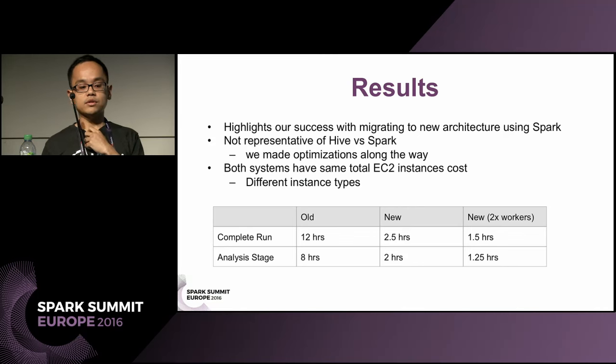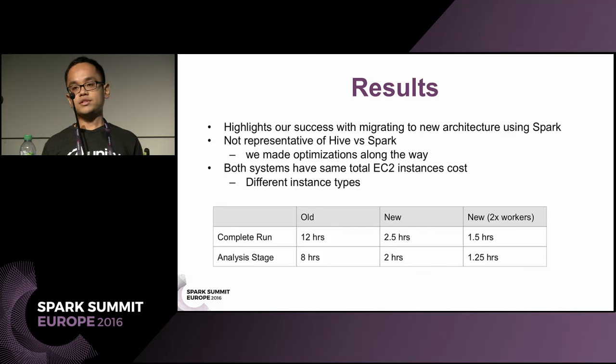So here are the results of our new architecture. Take note, this highlights our success with migrating to the new architecture using Spark, but it's not representative of Hive versus Spark because we made a lot of optimizations along the way. But most of the business logic is still the same. Both systems have the same total EC2 instance cost, but use different instance types.